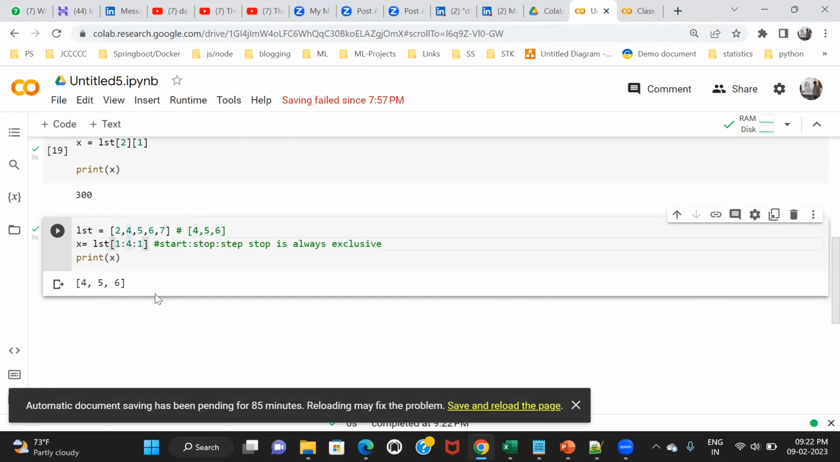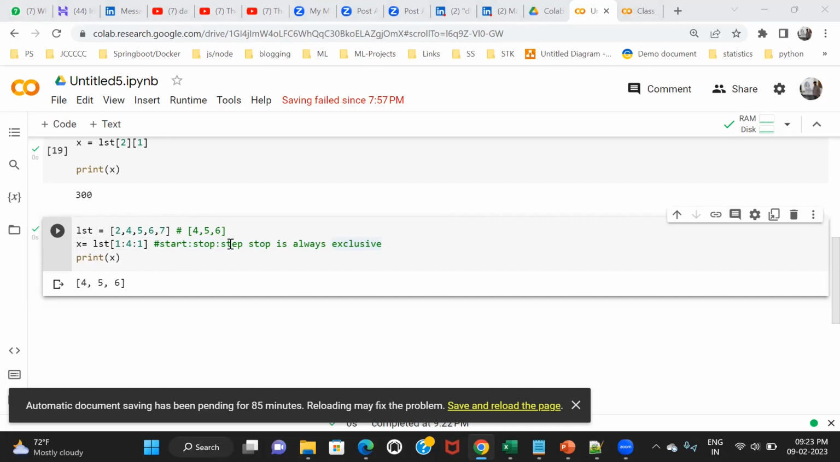Let's suppose I want to go till 7. What is the index of 7? 0, 1, 2, 3, 4. Then I need to go 5 here. So 1 extra you have to take in the stop, because stop is exclusive. Whatever you take, it will exclude 1. So make sure that for your stopping point, always take 1 extra. This is called slicing. Clear, everyone? Yes, sir. We have to add 1 extra number, no, sir? Yes, 1 extra number. Okay.